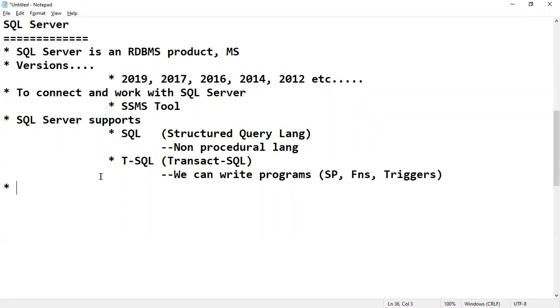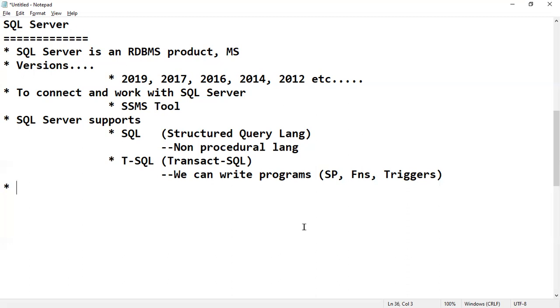Developers use T-SQL to write programs, but as a DBA we should have some basic SQL knowledge, basically how to work with the select command.